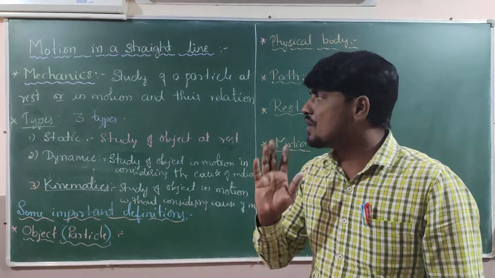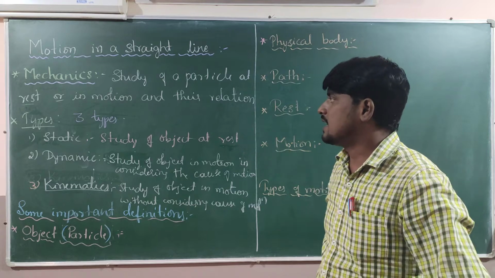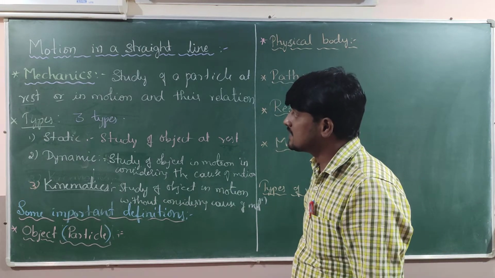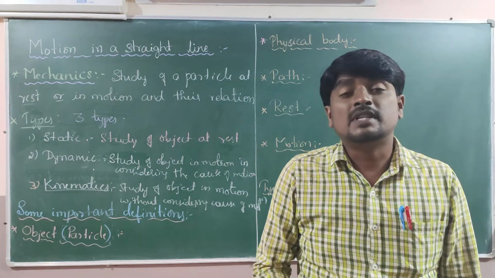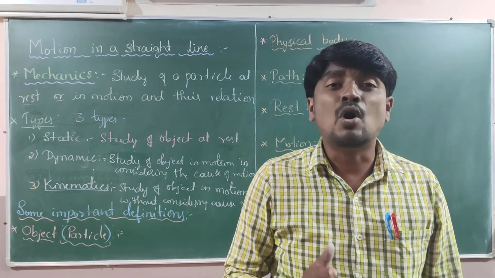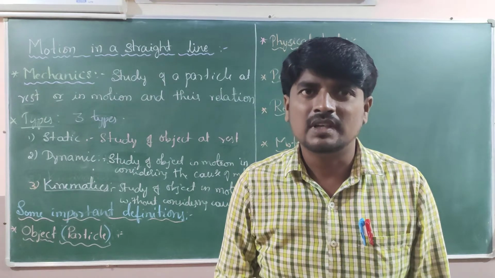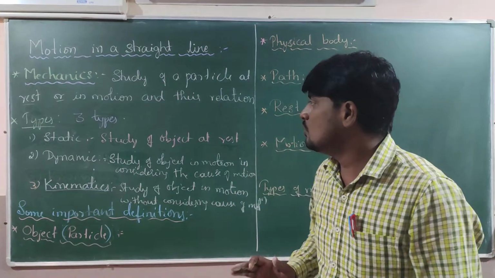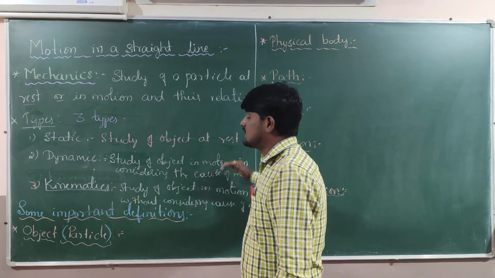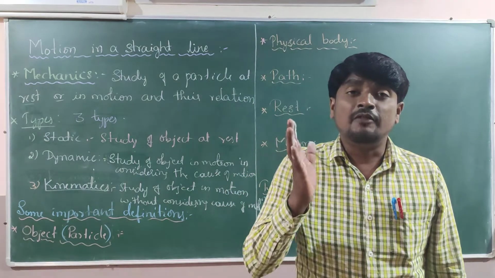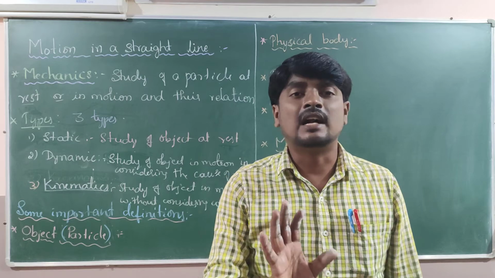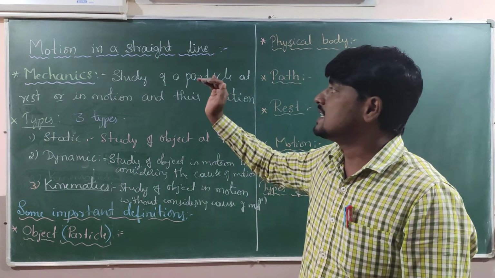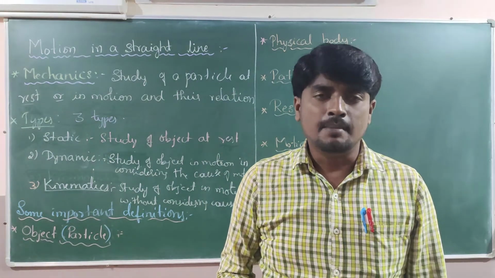So three important types of mechanics are there. The first type is static mechanics. In static mechanics, we must question ourselves why the body does not move. Why does the body not move? That means the body is at rest. The question is why the body is at rest. If it is at rest, what causes it? That comes under one topic called static mechanics.